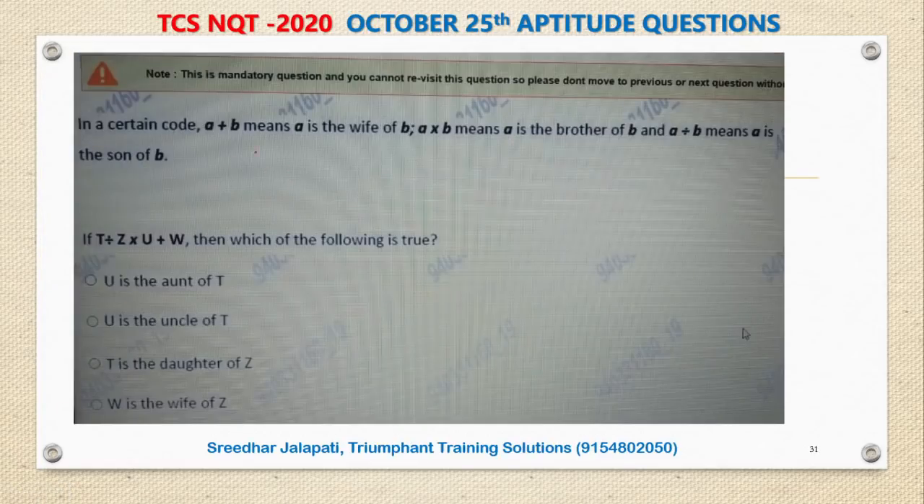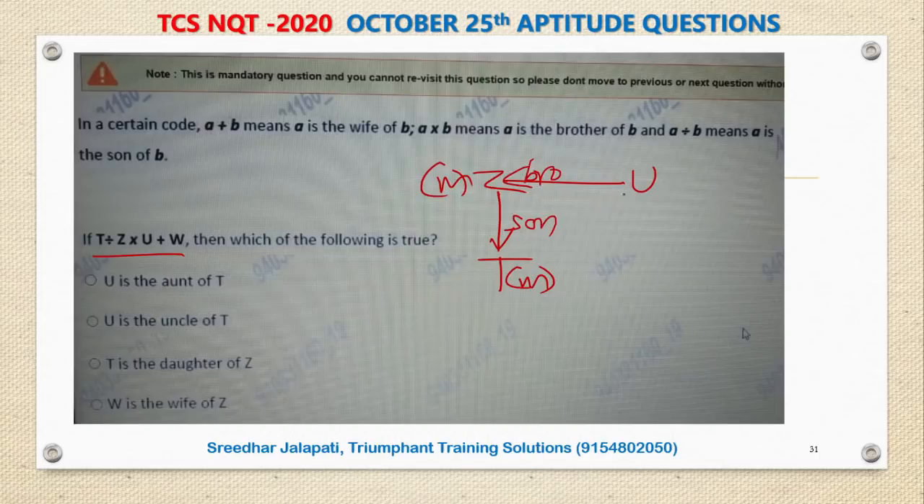Let's move to another blood relation question. Here, in this expression, which of the following is true? First, T and Z are connected by division. That means T is the son of Z. That means T is male. And next, Z and U are connected by into. So that means Z is the brother of U. So that means Z is male. And U and W are connected by plus, which is wife. U is the wife of W. U is the wife, so that means female. And W is male. These two are wife and husband.